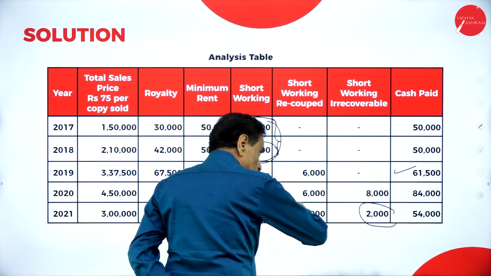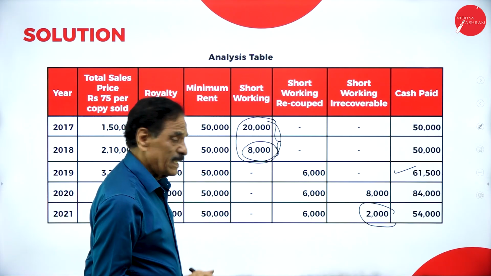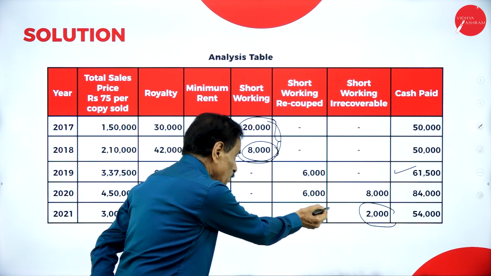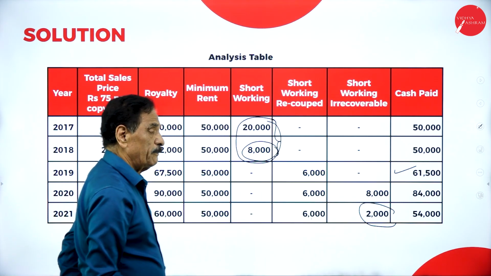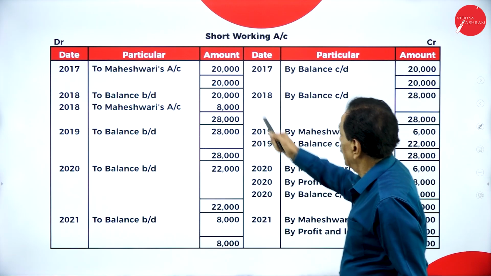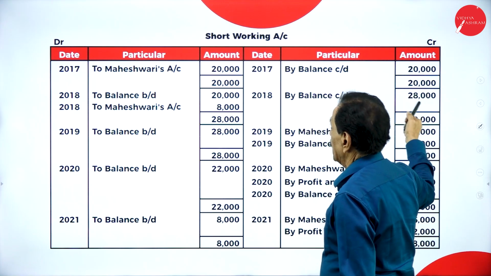6,000. How much you could not recover? 8,000. How much still you have got? Another 8,000. Out of that, how much you recover? 6,000. How much you could not recover? 2,000. Hope you understand. Here, you can see 20,000, 20,000, 20 plus 8, 28,000.